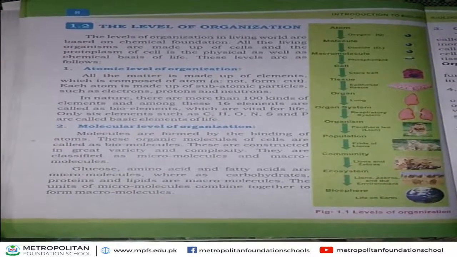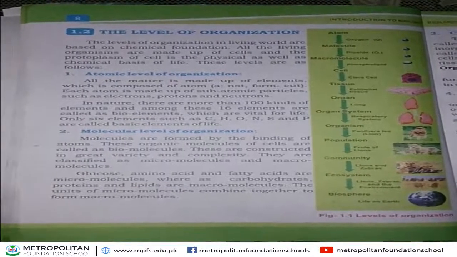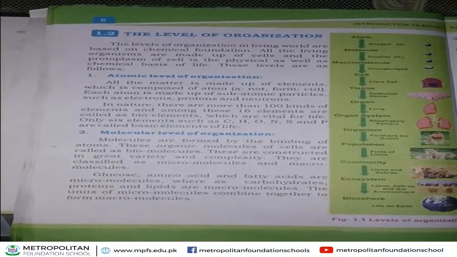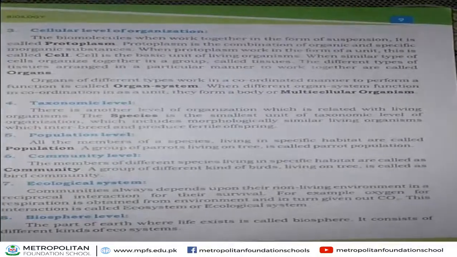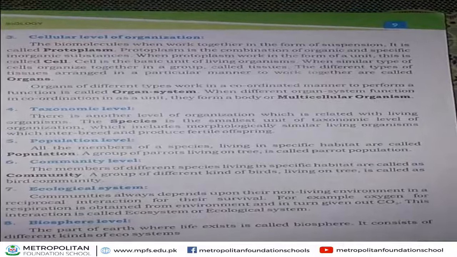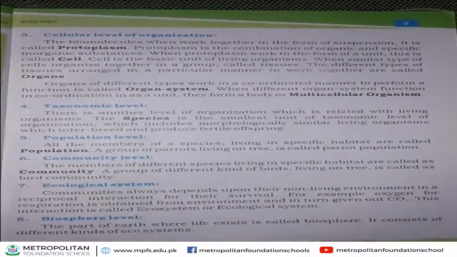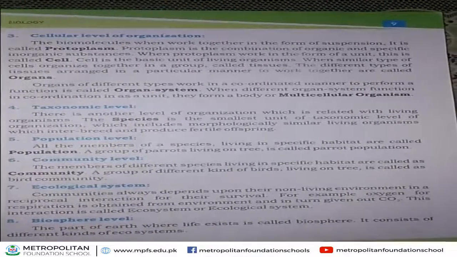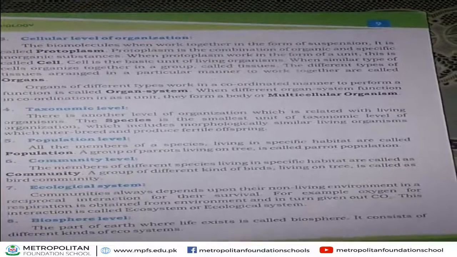Whereas carbohydrate, protein, and lipids are the example of macromolecules. Now, we discuss the next level of organization, which is the cellular level of organization. We know, students, every living organism that exists on earth is made up of cells. Cell is the basic unit of life.